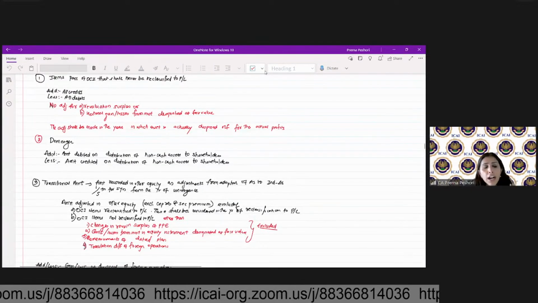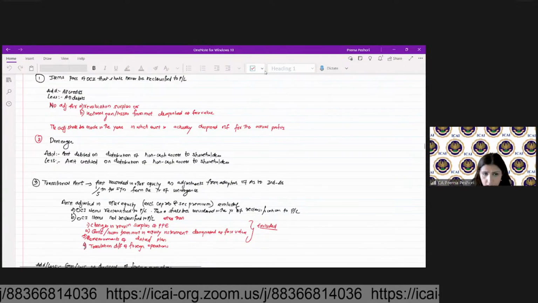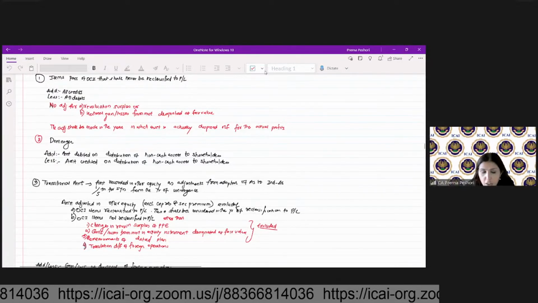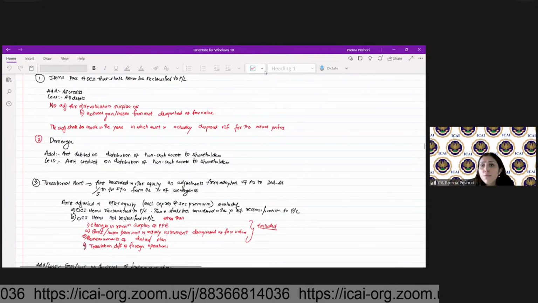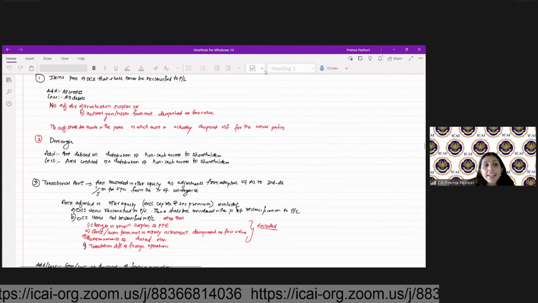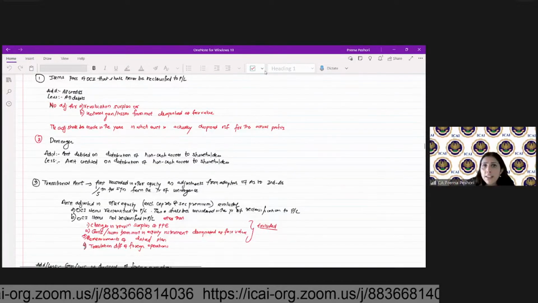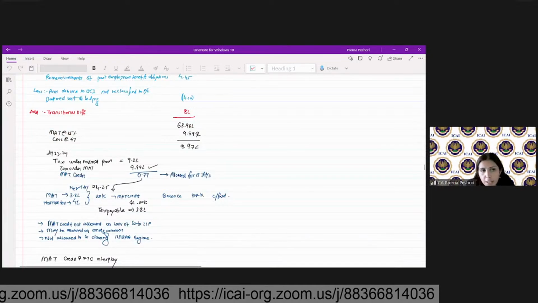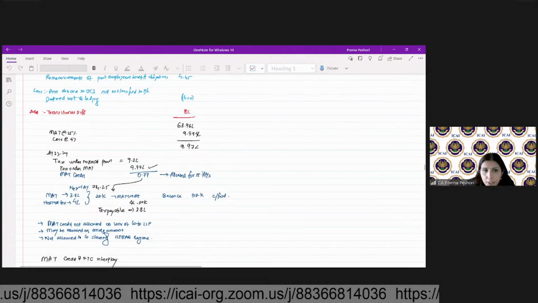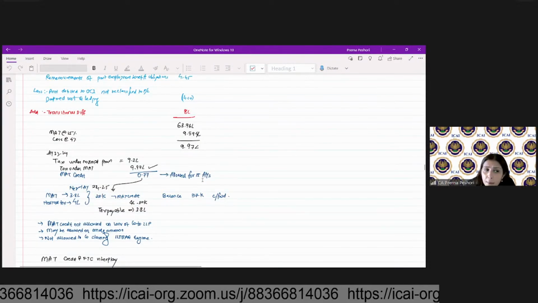Now, in case you have the tax under the normal provision less than tax under the MAT. So if you pay the tax as per the MAT, then you get the MAT credit, which is allowed to be carried forward for 15 assessment years. And that you can set off against the normal tax liability that you will have in the next year. So let's say, for example, in this year, I have 9.22 lakh. In the next year, I have 9.7. I have the MAT liability in the same year, 9.97 lakh. So I will go for the MAT, right? So 0.77 will be my MAT credit.